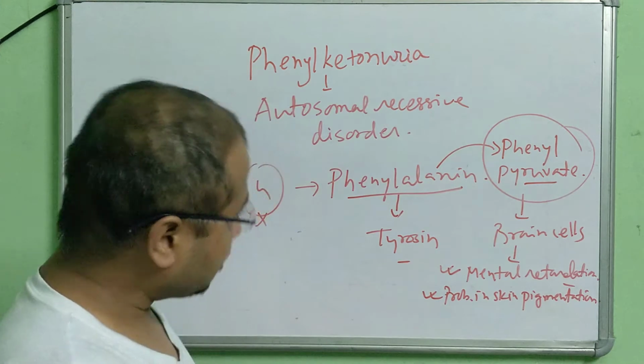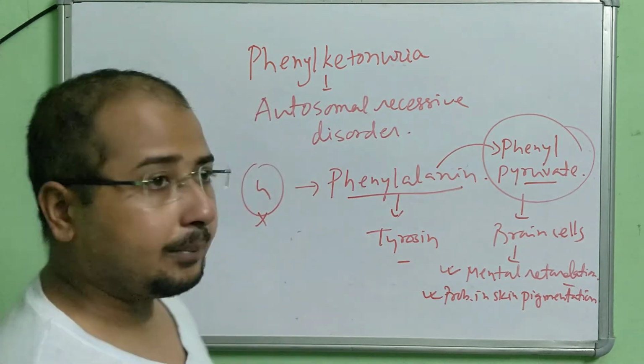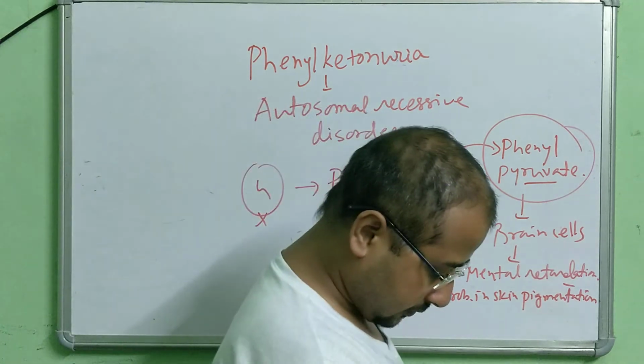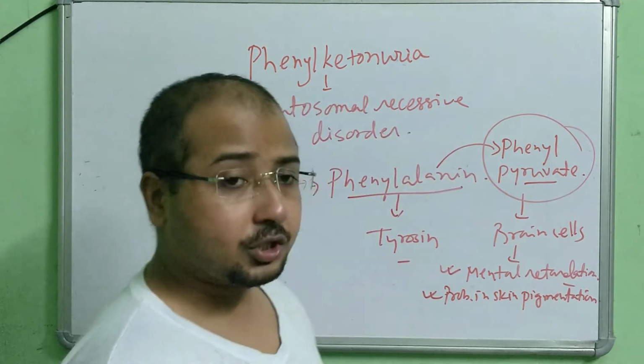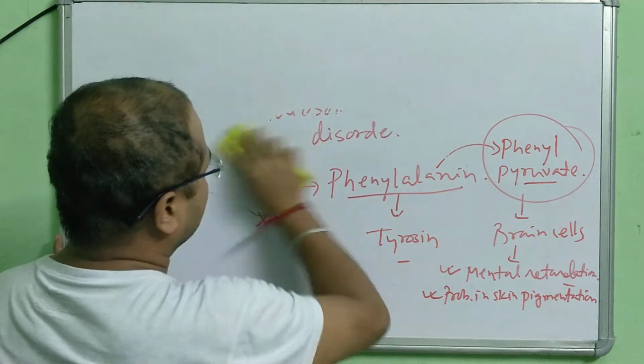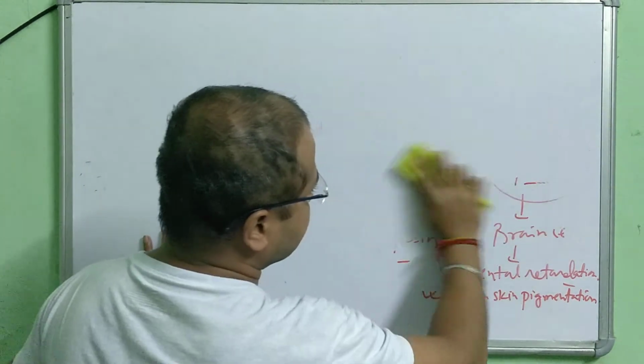Okay, so this is all about phenylketonuria. Not much is there in our syllabus. Next we are going to discuss, so this is all about the Mendelian disorders we have discussed till now. Now only 3 diseases we will discuss.